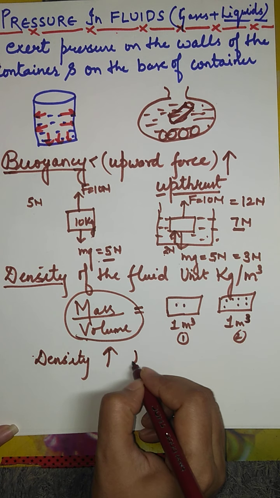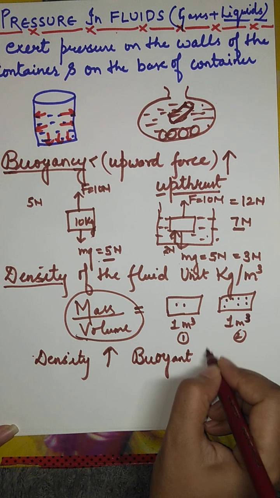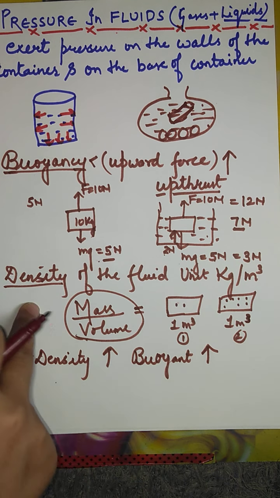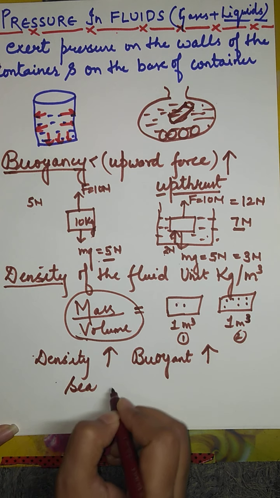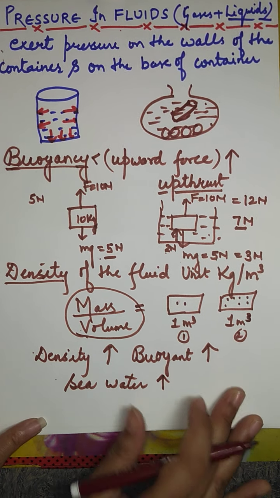Higher density, buoyant force also increases. Clear? So it makes it easier for us to float in sea water, because sea water has higher density than normal water.